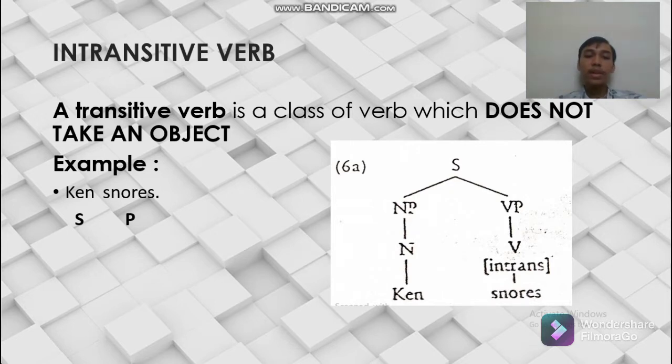Now, let's take a look at the tree diagram. Sentences are divided into noun phrase and verb phrase. Ken is the noun of the noun phrase, and then snores is an intransitive verb of the verb phrase. Why? Because this sentence only contains a subject and a predicate, with the exception of the object, and snores is the intransitive verb for this sentence.